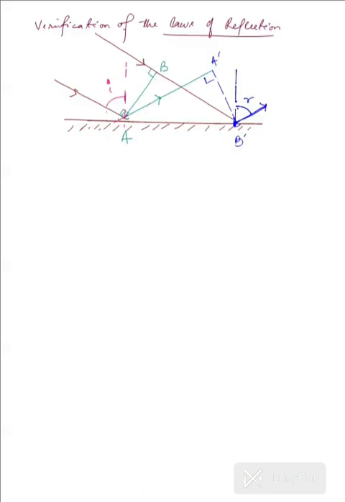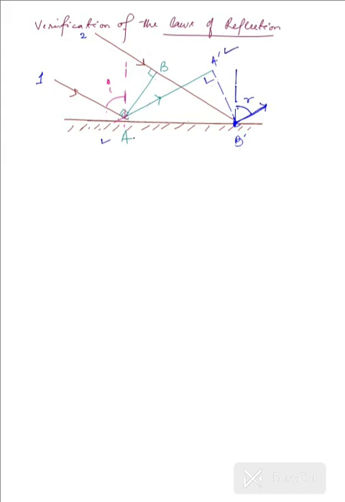So first up, we are going to verify the laws of reflection using the Huygens principle, for which I have provided you with a diagram. Here we have two parallel light rays, let us say 1 and 2, and the first ray, ray 1, strikes a reflecting surface at the point A. It is reflected in the same medium from A right up to A dash at the top.